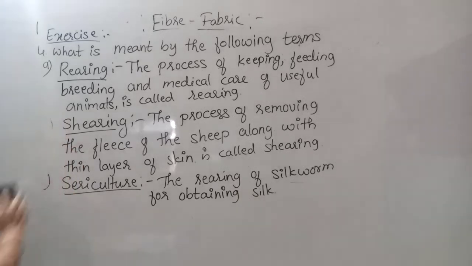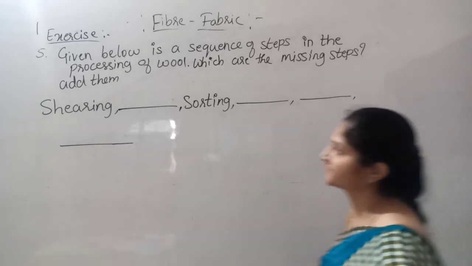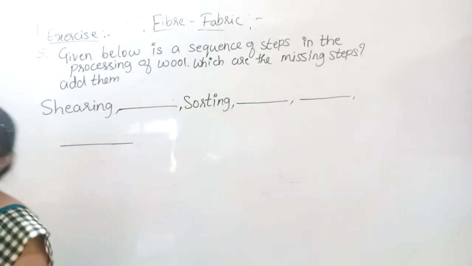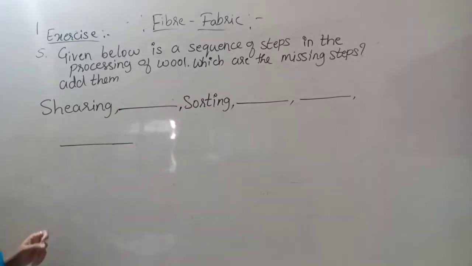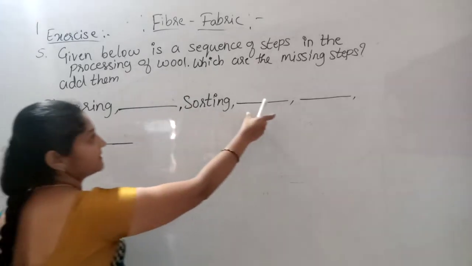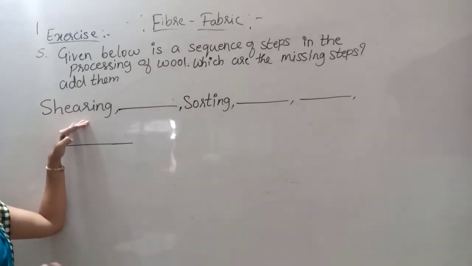So what is the fifth question? The sequence is given here. These steps represent the processing of wool. Some steps are missing here, so we need to add those steps. The first step they have given is shearing. Then what comes after shearing? Once the hairy skin is removed.